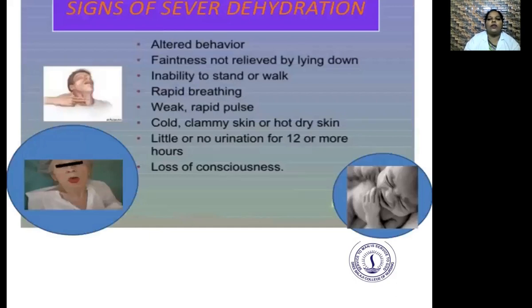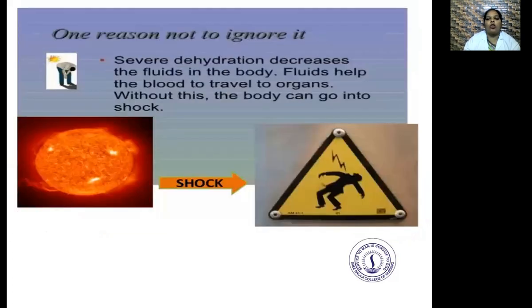Or signs of severe dehydration: altered behavior, faintness not relieved by lying down, inability to stand or walk, rapid breathing, weak rapid pulse, cold, clammy skin or hot, dry skin, little or no urination for 12 or more hours, loss of consciousness. One reason not to ignore it is that severe dehydration decreases the fluid in the body.